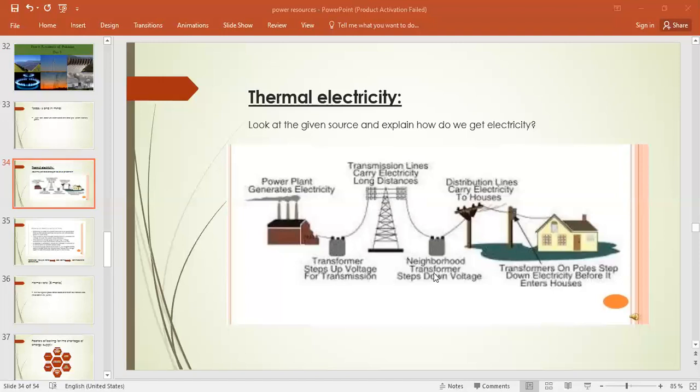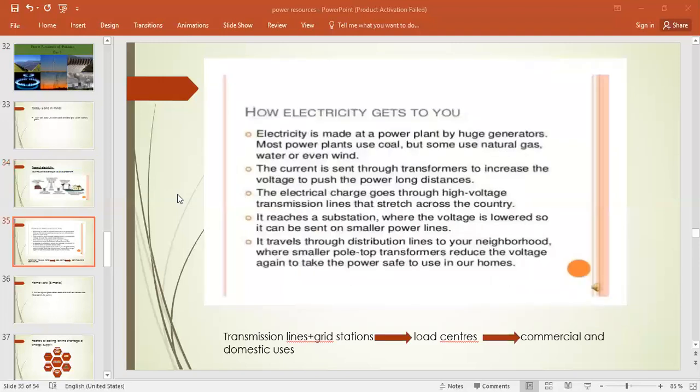Okay. Then these distribution lines go through the neighborhood transformer also, which we also call PMT. What does it do? It controls the voltage on a need basis. If it is going to a residential area, that voltage would be different as compared to an industrial area, right, beta? And then it goes to houses or different industrial sectors for different consumption, right? Let's read this. Okay, this diagram is very important, because it might come in the exam for labeling to explain the process at all, right?